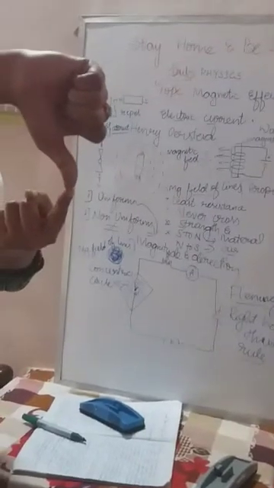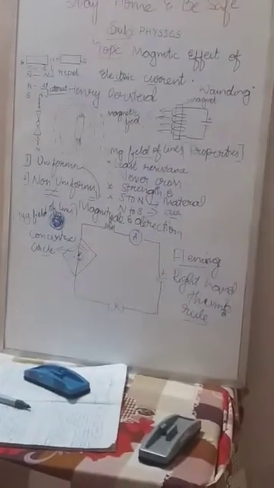Then the thumb finger shows the direction of the current, and the other wrapped fingers show the direction of the magnetic field. Keep in mind, it is electric current, it is magnetic field. Once again, Fleming's right hand thumb rule states that imagine you are holding your right hand thumb down and other fingers wrapped or closed. Then the thumb shows the direction of the current and the wrapped fingers show the direction of the magnetic field. Clear? So that is Fleming's right hand rule.